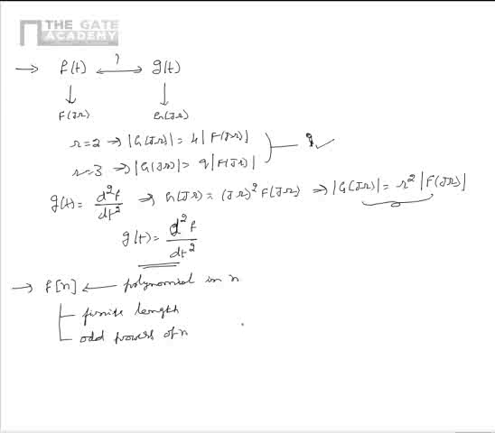So based on this, we have to find out the value which is not possible for Fourier transform of f of n. The values are given in the options A, B, C, and D.